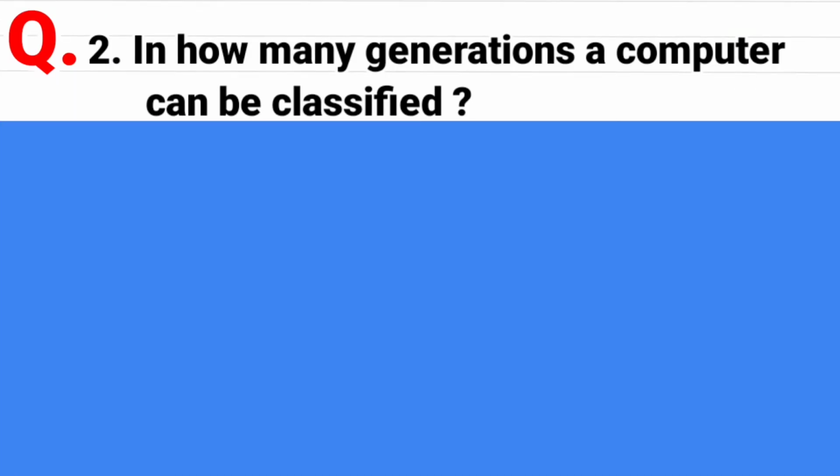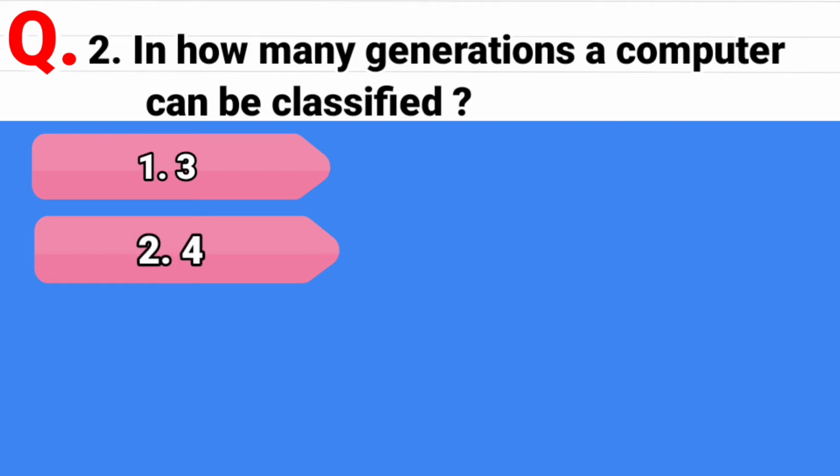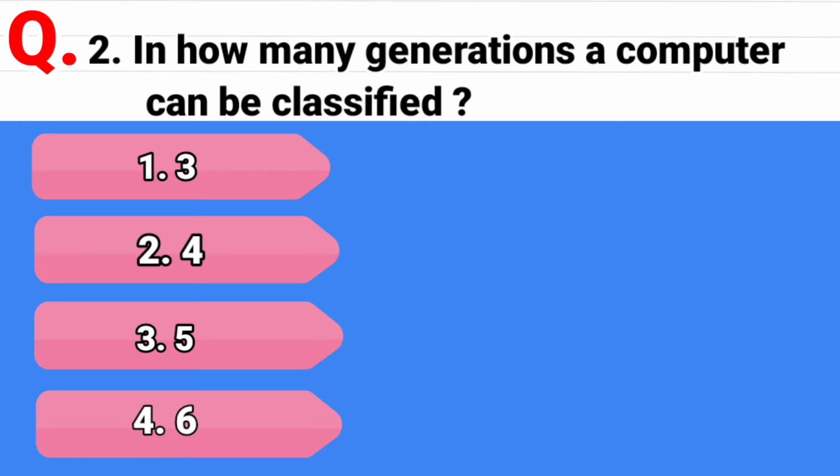Question 2. In how many generations a computer can be classified? And the options are 3, second option is 4, third option is 5, and last option is 6. And the correct answer is 5.